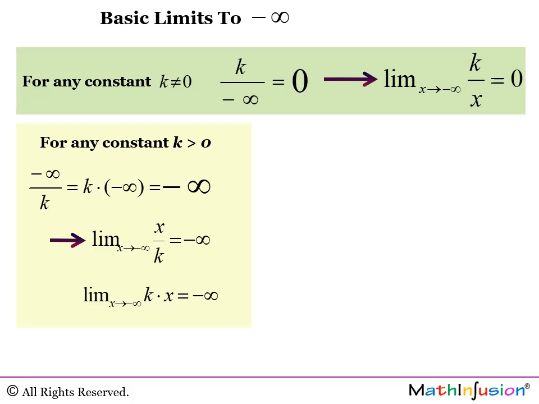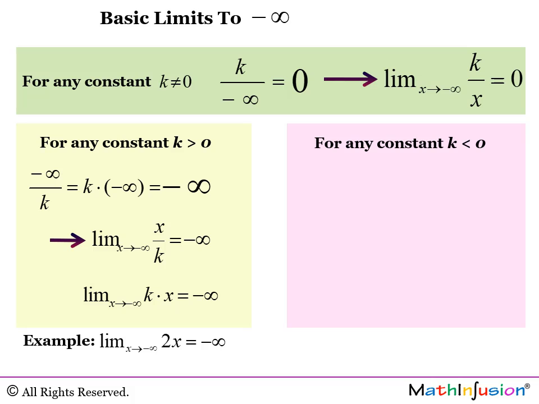The truth is that there is not really much difference between over k and times k, because any constant number which is positive can be also written as 1 over another constant number. Example, limit of 2x when x approaches negative infinity is negative infinity.